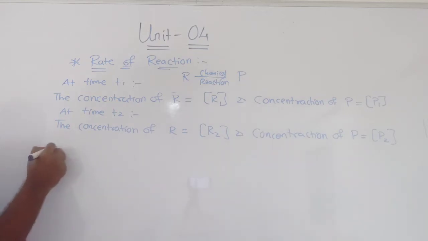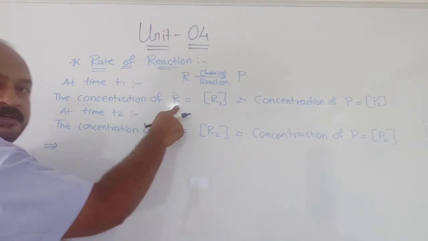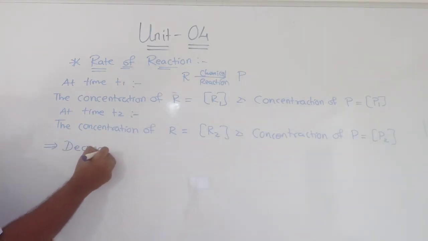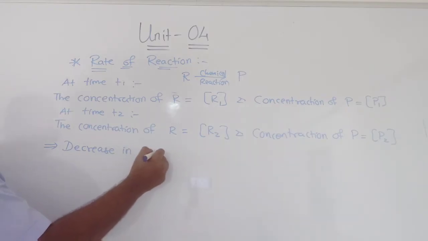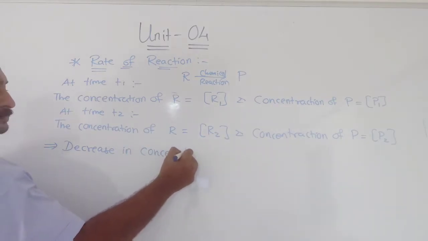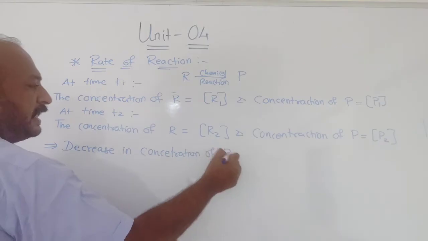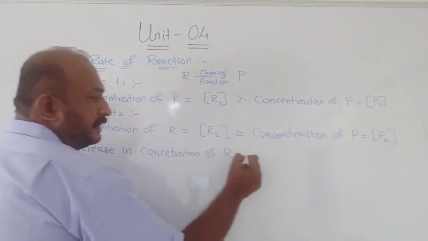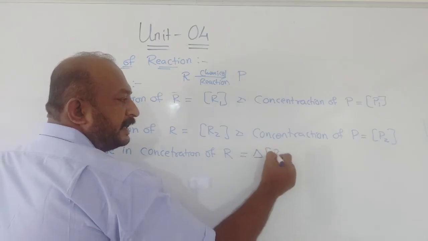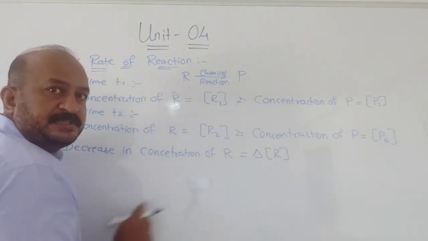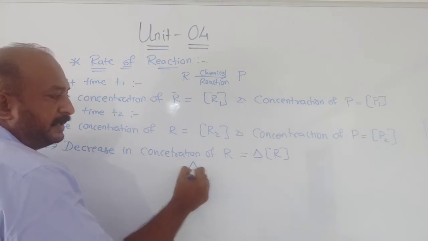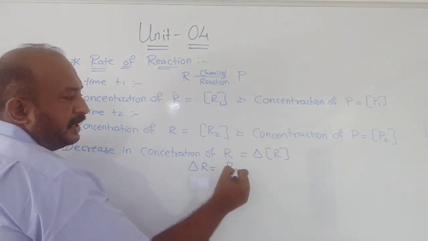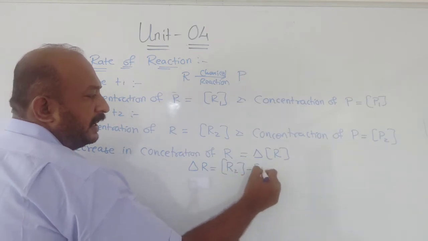Now we know the concentration of reactant decreases with time. So the decrease in concentration of R, which I write as delta R, where delta means change in concentration, is equal to R2 minus R1.